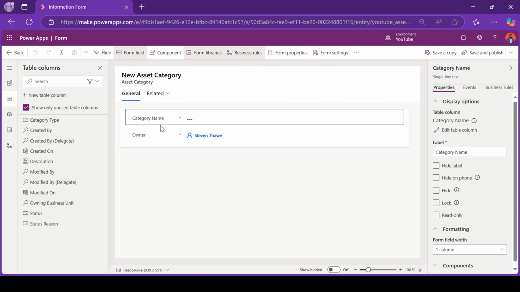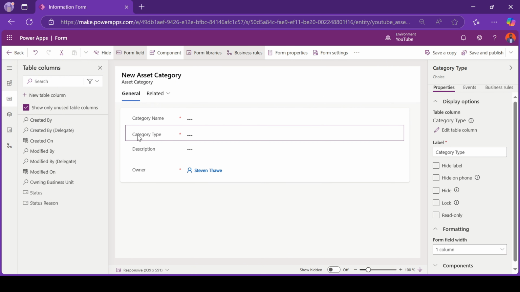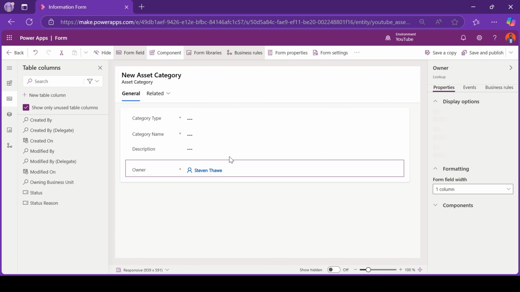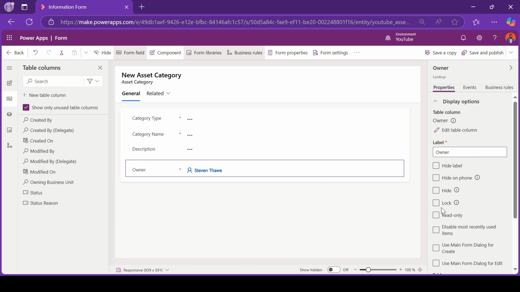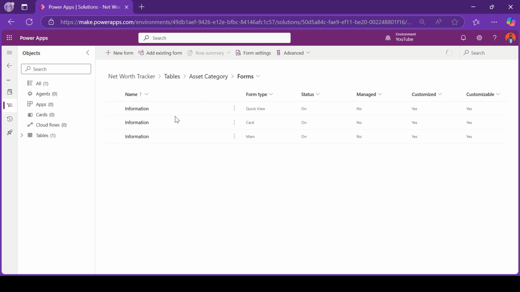On our general tab, we have got the category name. Let's add in the category type plus the description. We don't need to show the owner field, so I can just select it and hide it. When you're done, save and publish. So our categories table has been created.